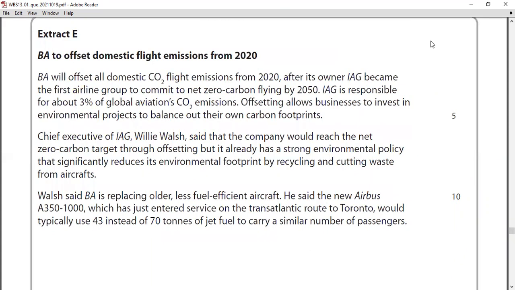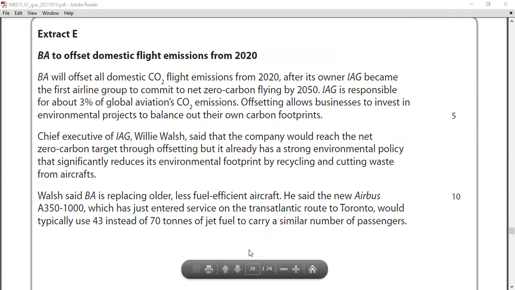You'll see what this case study is about. BA to offset domestic flight emissions from 2020. Right? British Airways will offset all domestic CO2, carbon dioxide, flight emissions from 2020, after its owner IAG became the first airline group to commit to net zero carbon flying by 2050. IAG is responsible for about 3% of global aviation carbon dioxide emissions. Okay, so 3%, right?